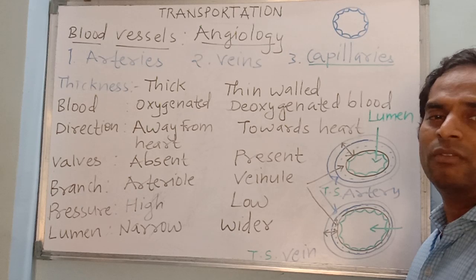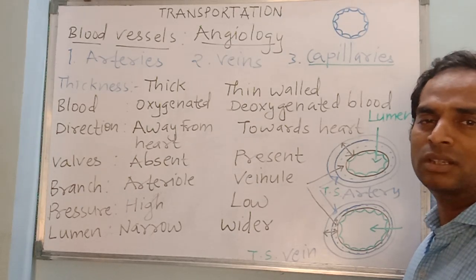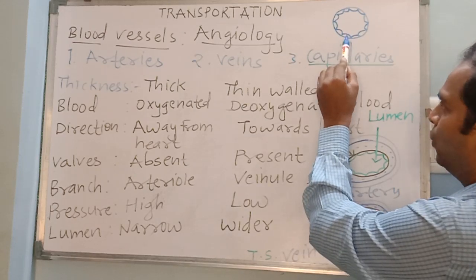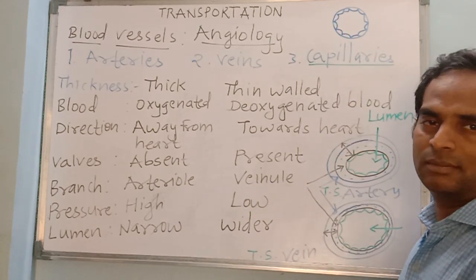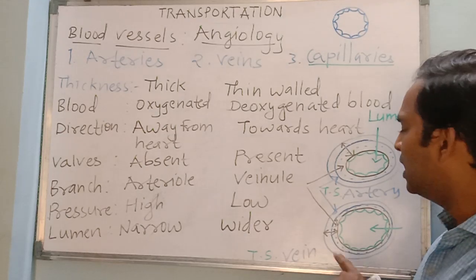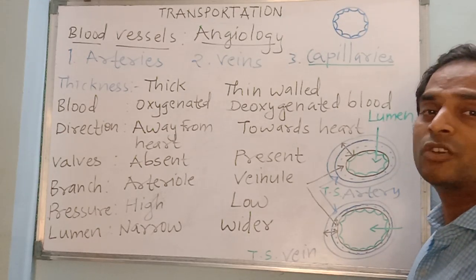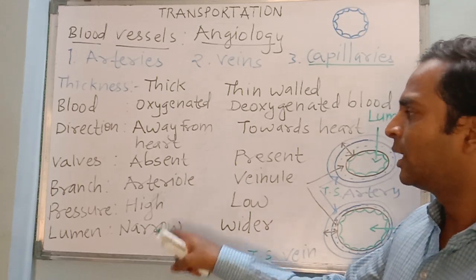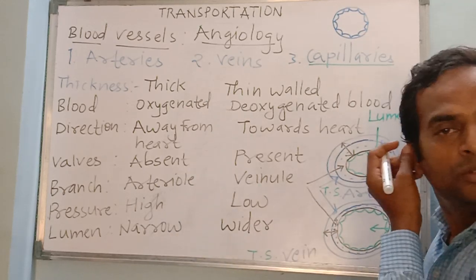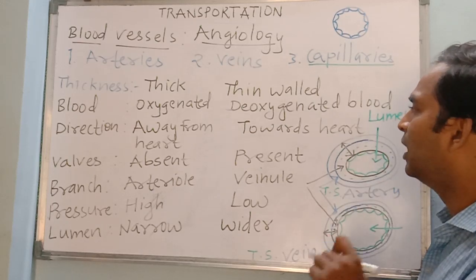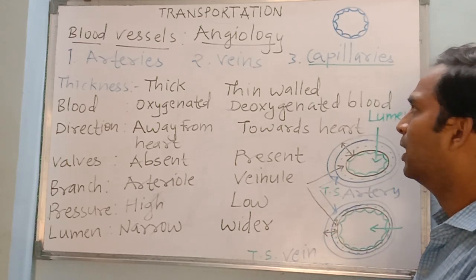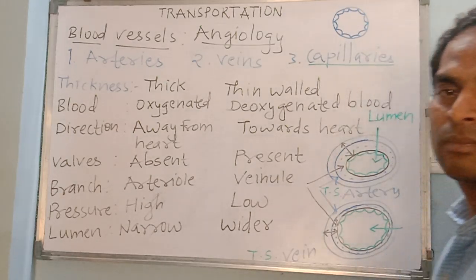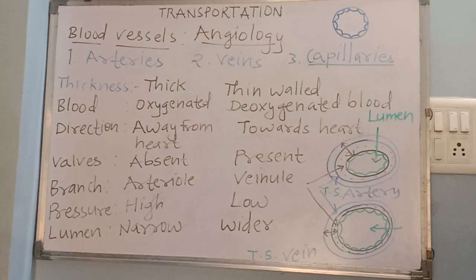All the food materials, oxygen, waste, everything gets exchanged through the wall of the capillaries, and they are present between these arteries and veins. In fact, between branches of these arteries and branches of these veins, which we call arteriole and venule. So that is the difference between arteries and veins you must remember, along with the basic structure of these capillaries. Hope you're confident with this topic.